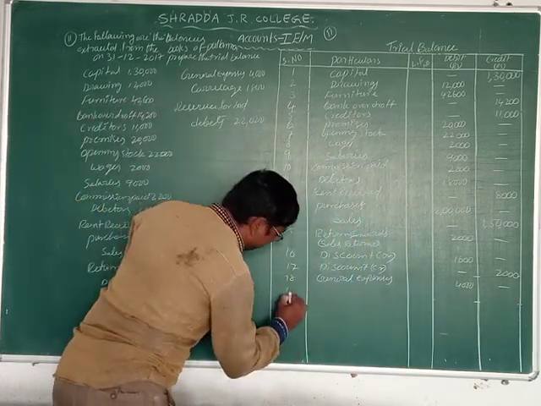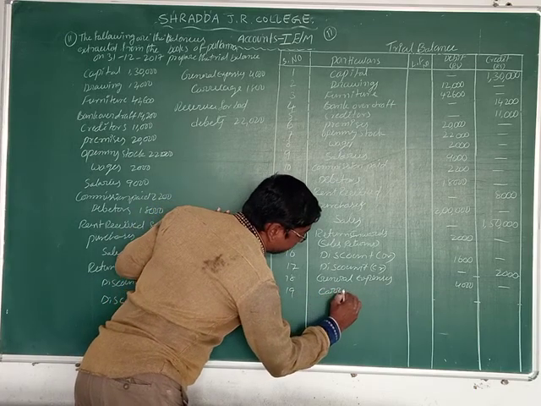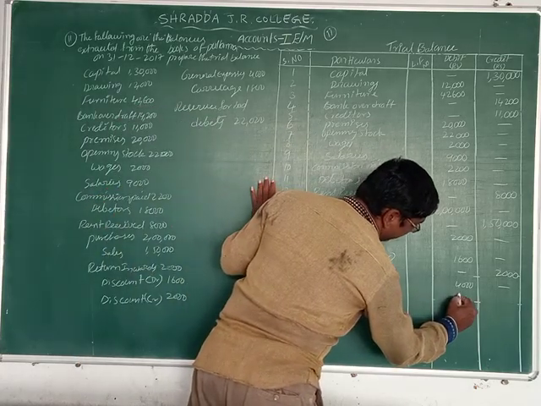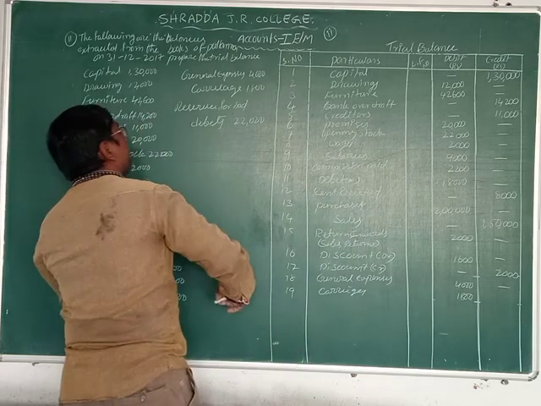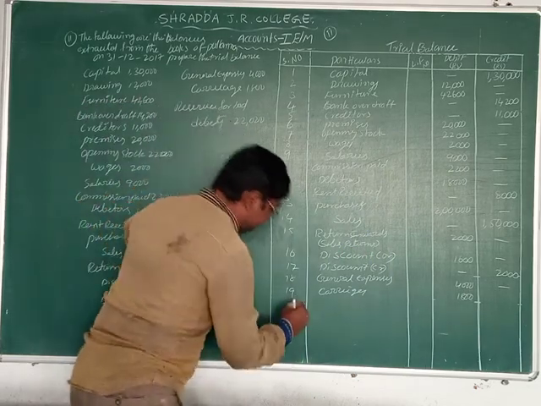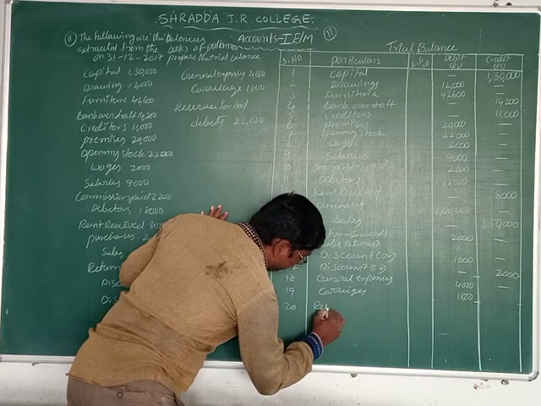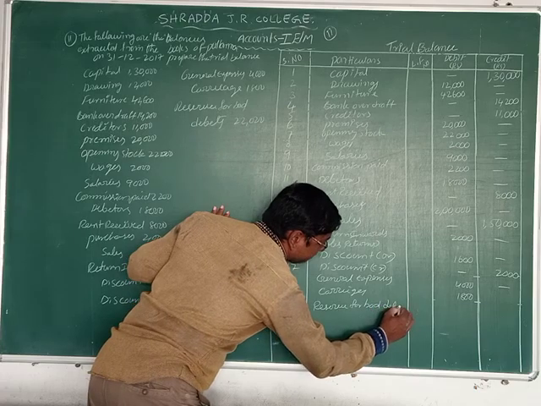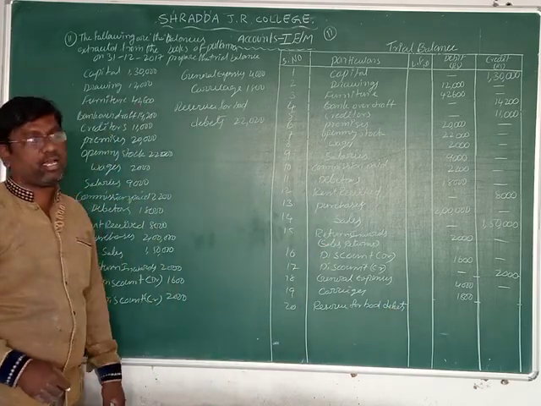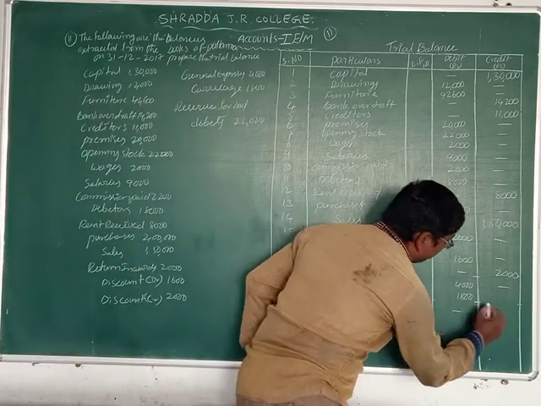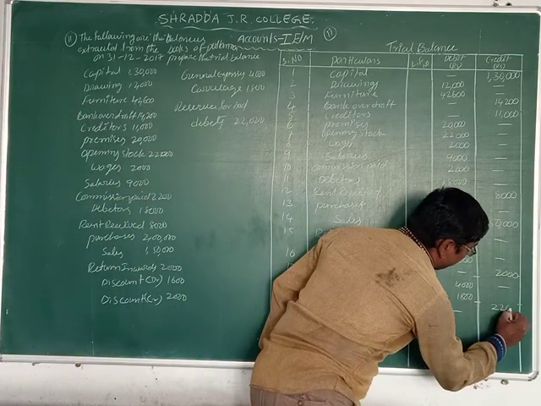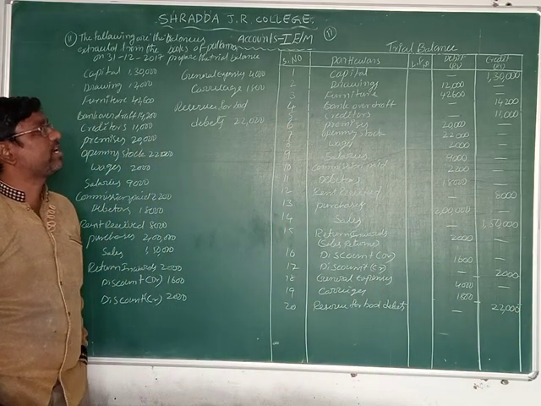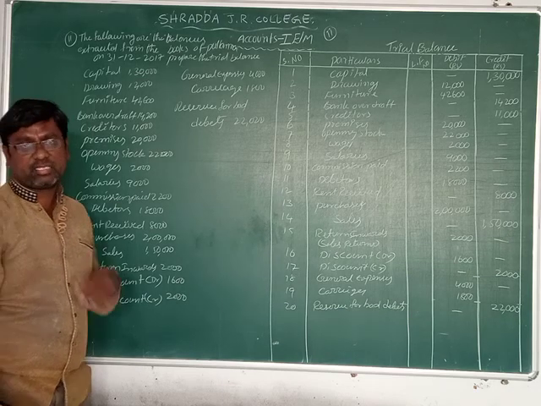Next one, carriage. Carriage is what? Expense. Carriage is an expense. The amount we can record here in debit column 1800. Now next one, reserve for bad debts. Write down reserve for bad debts. So reserve for bad debts is what? Liability. Then we can record into credit side 22,000 rupees. This is all the transactions we can record in a trial balance.